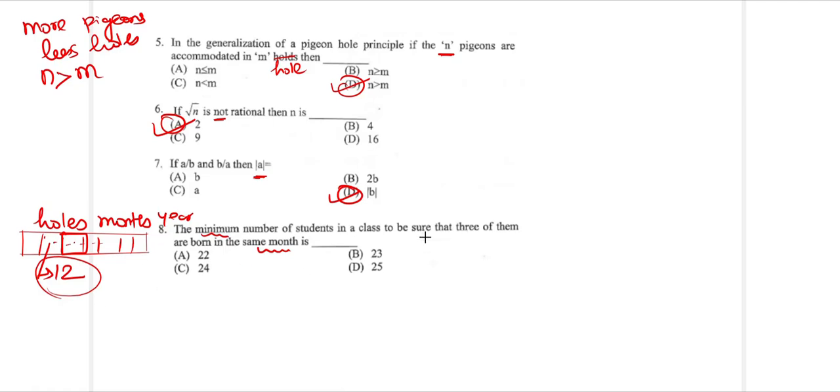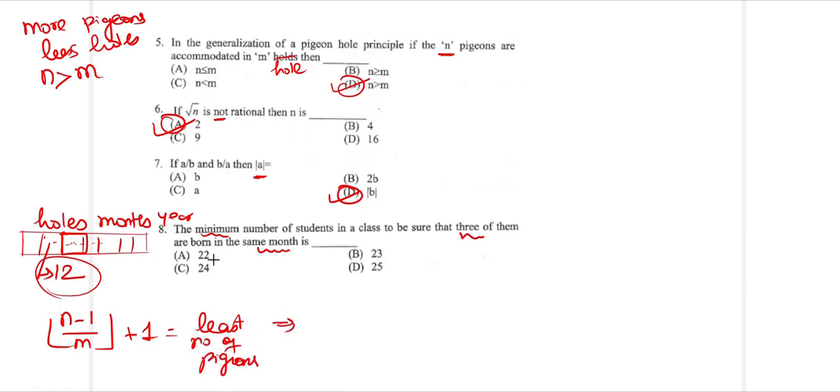But what do they say? To make sure that 3 of them are born in the same month. So the least number of people who have to be there in the box must be equal to 3, they say. We know that floor of (n minus 1) by m, plus 1, is going to be the least number of pigeons. In which case, what happens over here? The minimum number of students is not known to me, so let me keep it as such, floor of (n minus 1) divided by m. Number of holes, number of months is going to be 12, plus 1 is equal to, how many of them have to have celebration in the same month? Minimum 3. So this becomes 3.